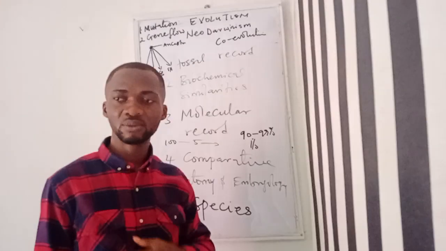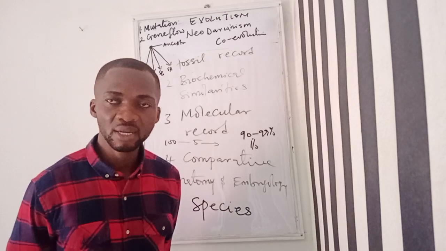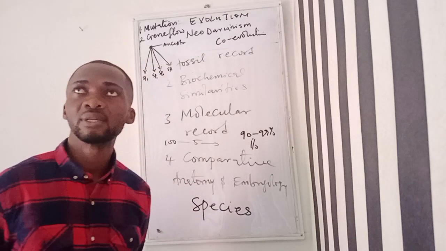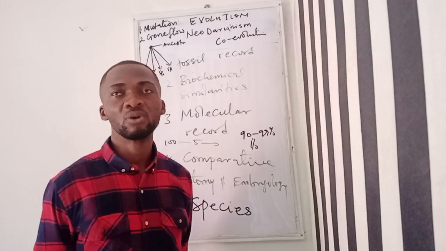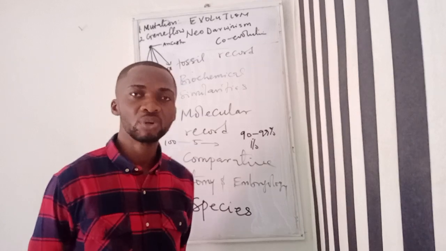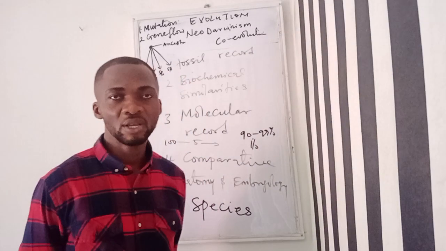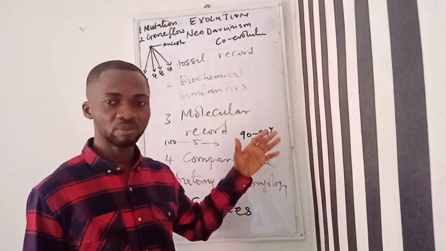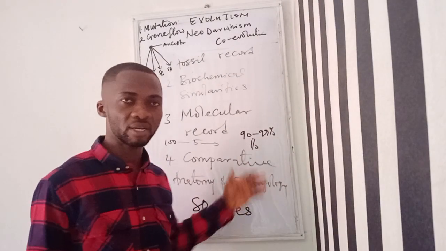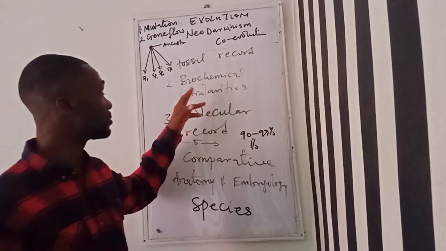And when we say fossil, we're talking about the remains of dead plants and animals that formed sediments over a long period of time. And you see them in the sedimentary rock. So the remains of dead plants and animals over a long period of time is what we call the fossil.